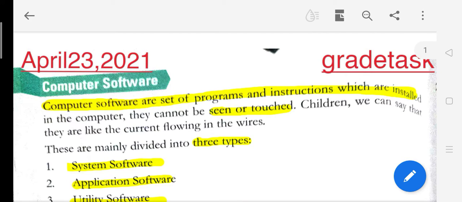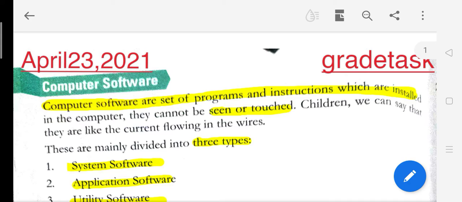How are you all? So, students, now we are doing our chapter number 2, computer hardware and software. We have done till the processing unit. Now, today we will start computer software. We have done computer hardware and processing unit. Today we will learn about computer software.